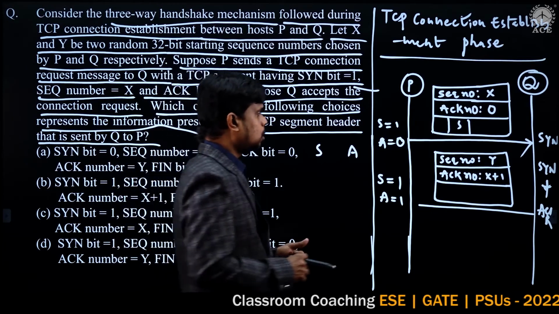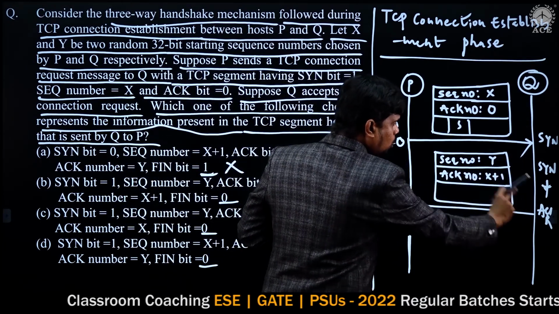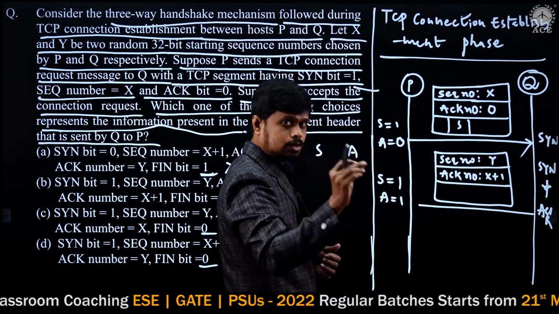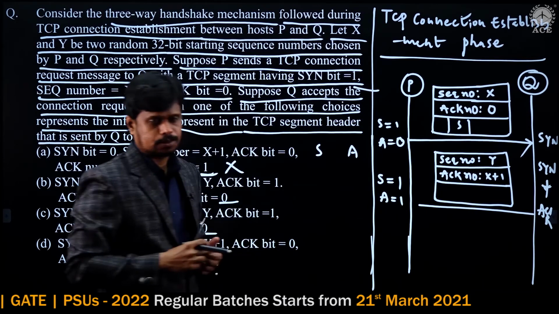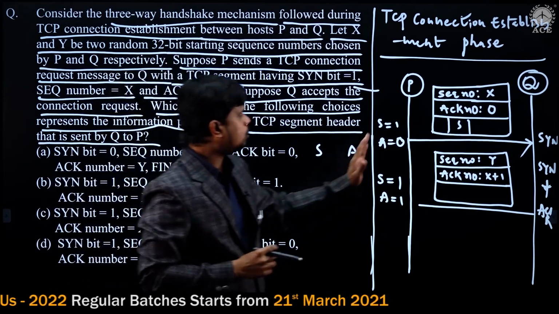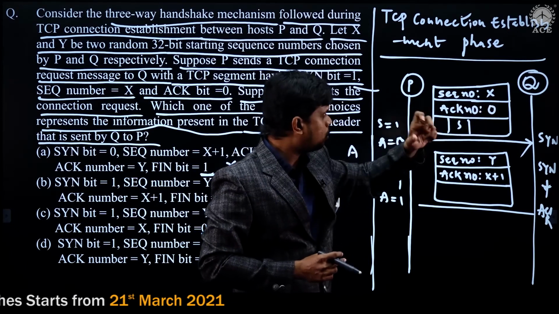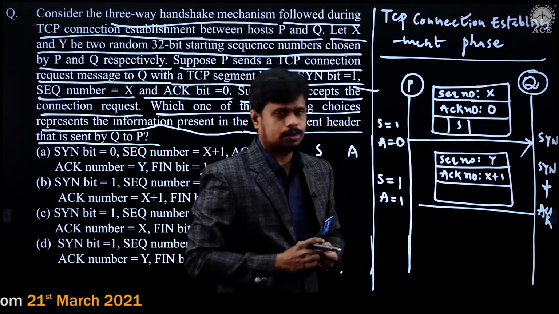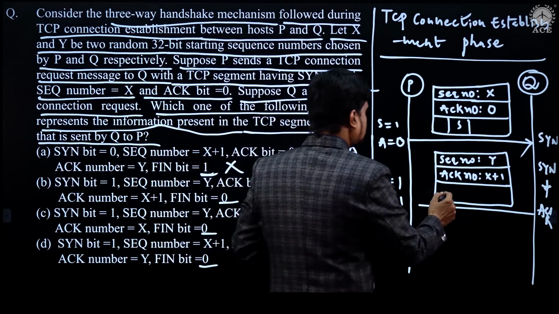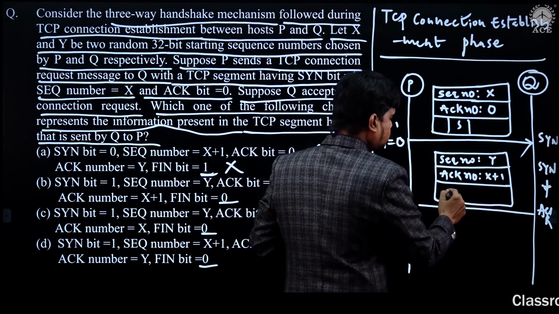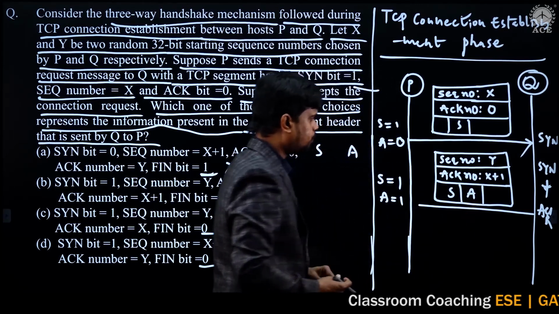So since she is also having data, this Q is also having the data. The sequence number of the Q is Y, which is a different sequence number. The data sequence number of the P is X, and the data sequence number of the Q is Y. Then here, as it is a piggybacked response, both the synchronization flag and acknowledgement flag can be set.